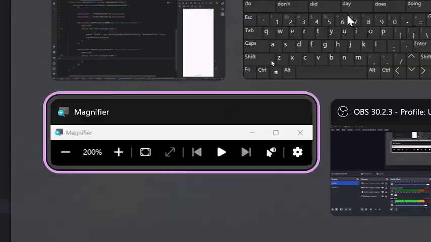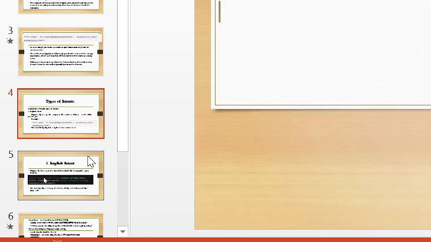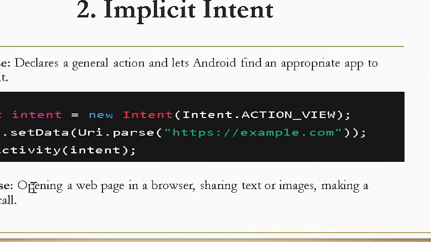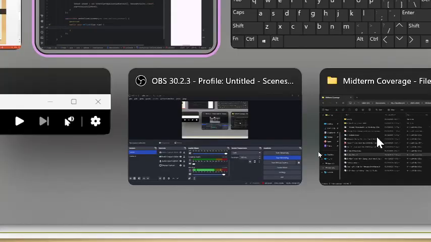So let's go back to the presentation. The code for the implicit is this one. Intent equals new Intent, action view.